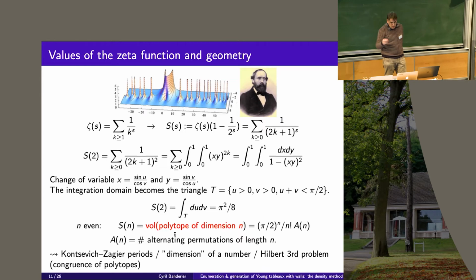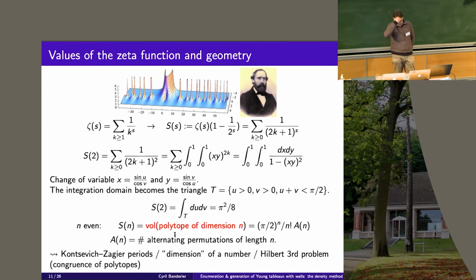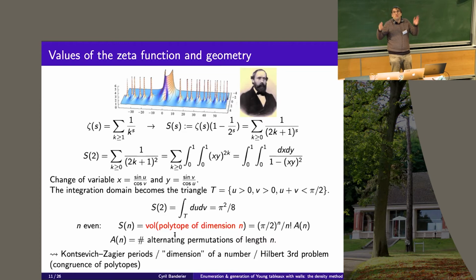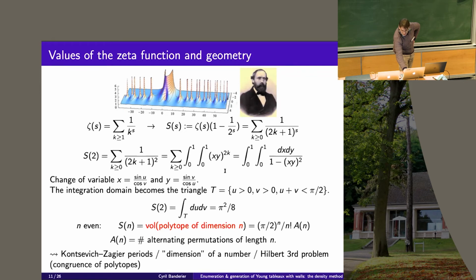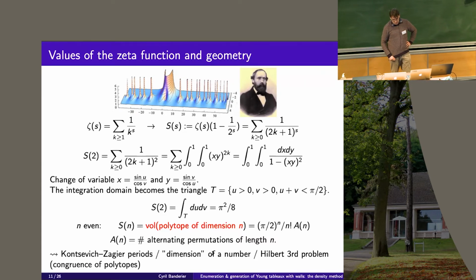And for sure, I think it was one of the motivations for Kontsevich and Zagier to introduce the class of periods. It leads to very exciting questions. For example, what you could call the notion of dimension of a number, which would be the minimal number of nested integrals that you need to define some famous number. Okay? And also it is related to the Hilbert problem, the congruence of polytopes, in which way you can cut those domains to prove that A equals B. And some aspects of this in higher dimensions are still open.